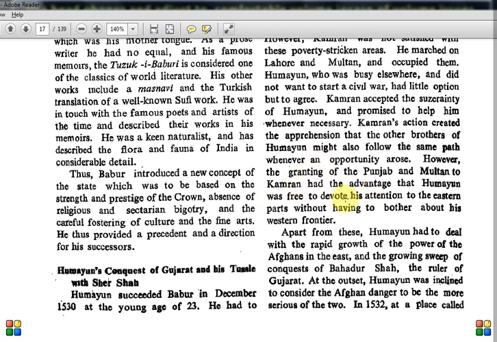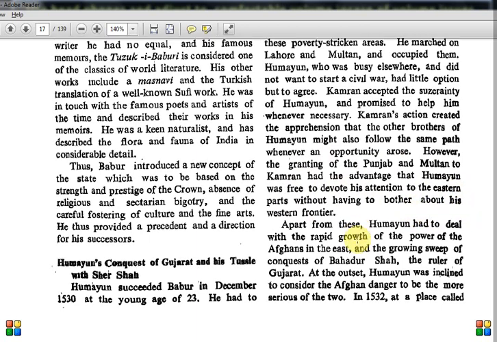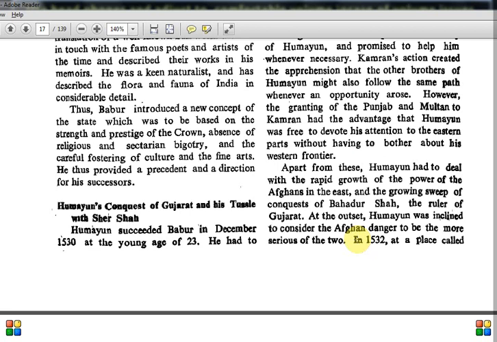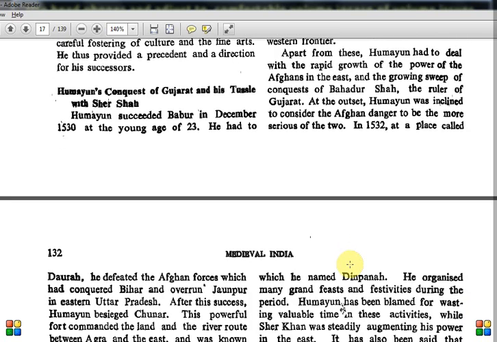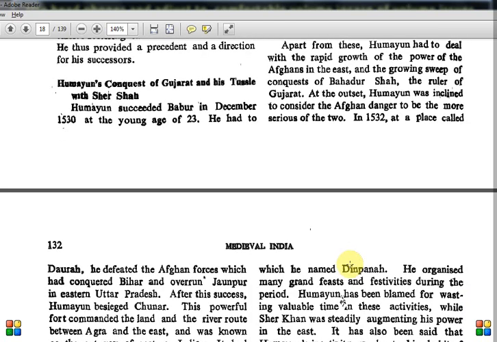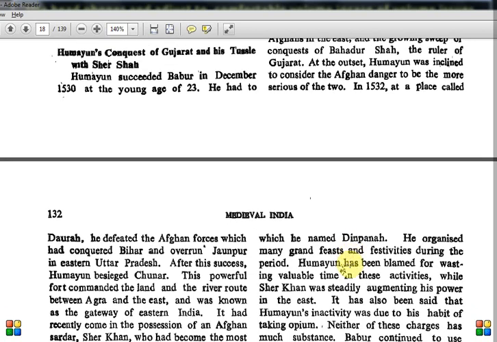So he now devoted his attention towards the eastern side, which I told you is the region where Afghans were growing in power, the Bihar region. Now, apart from these, Humayun had to deal with the rapid growth of power of the Afghans in the east, and then the growing sweep of conquest of Bahadur Shah. Bahadur Shah is, as I told, Gujarat. So on the western side his rival is Bahadur Shah, and on the eastern side it will be Sher Shah, which will come later. Humayun was inclined to consider the Afghan danger to be the more serious of the two, because he considered them to be more powerful.